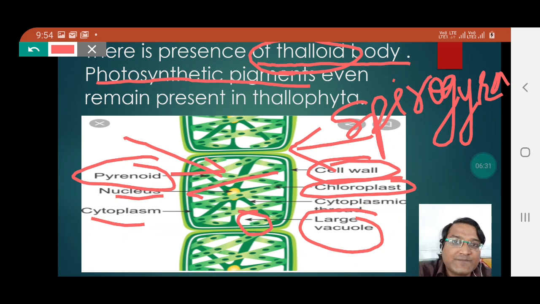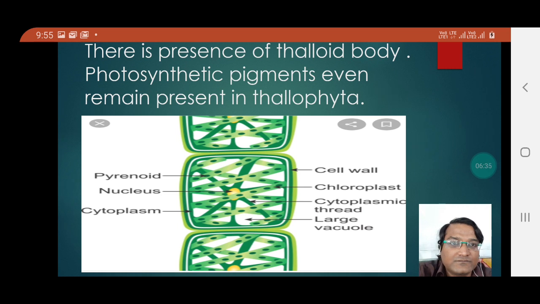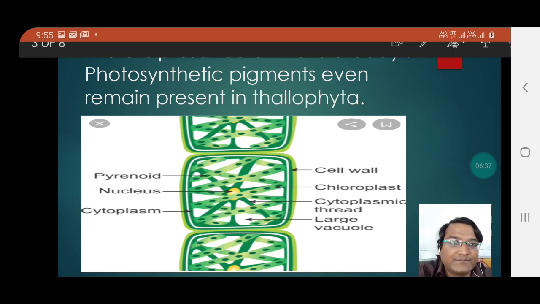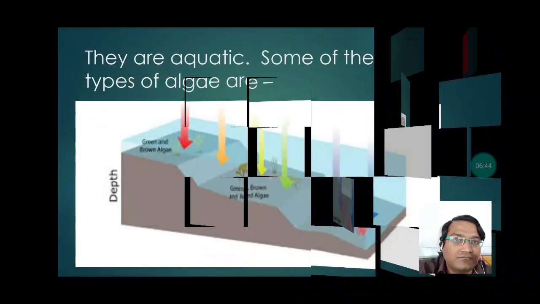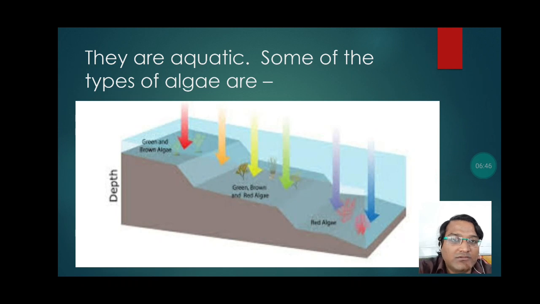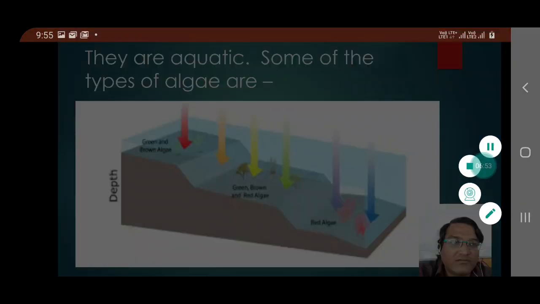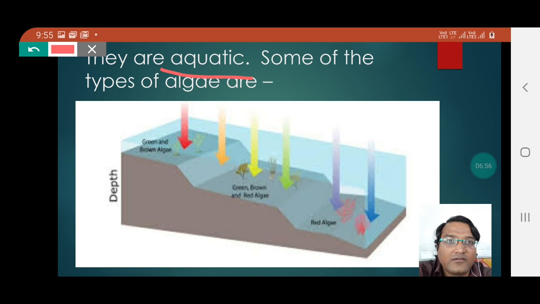And students, this Spirogyra is actually filamentous, that is, it appears like a filament, a cylindrical structure. They are aquatic. Students, most of the algae are aquatic, that is, they are found inside the water. So you can see here there are different levels at which you can find different types of algae.